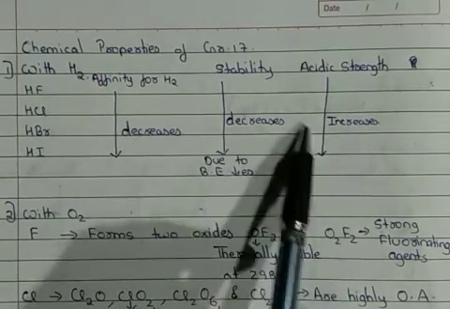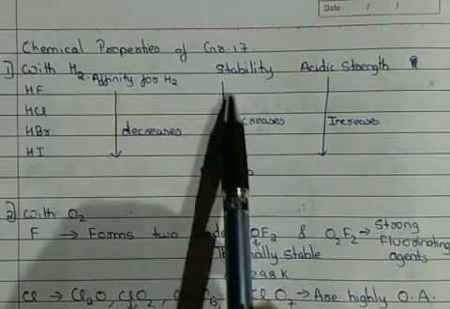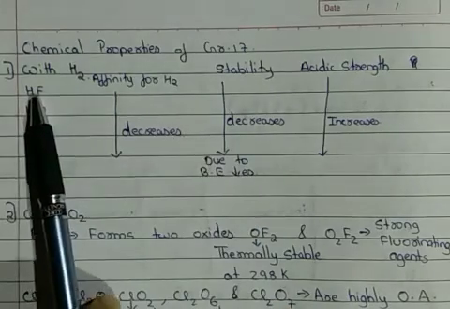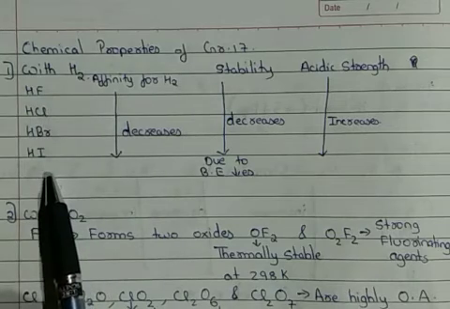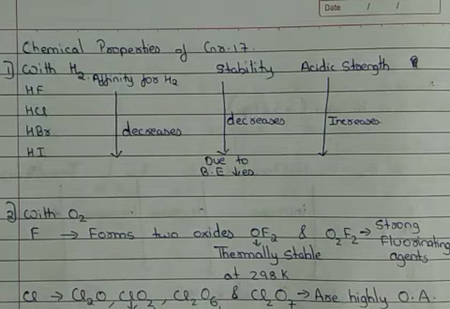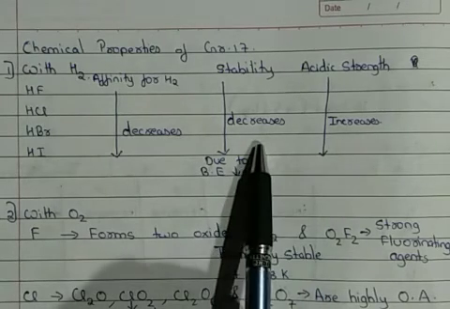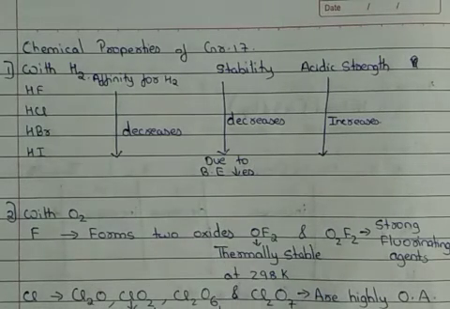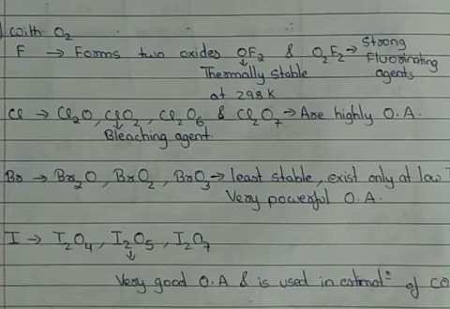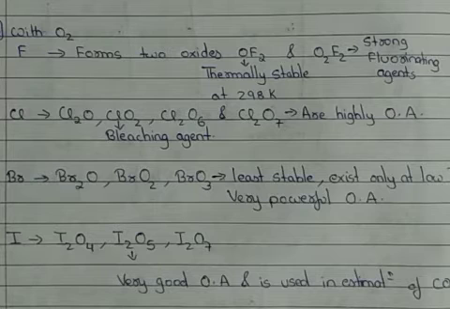If I compare this with their thermal stability, then the order will again be decreasing. HF will be the most stable, whereas HI will be the least stable. The reason is again bond enthalpy. Down the group, in the halides, the bond enthalpy goes on decreasing, and because the bond enthalpy decreases, the stability also decreases. After the reaction with hydrogen, next we have to see group 17 elements' reaction with oxygen.